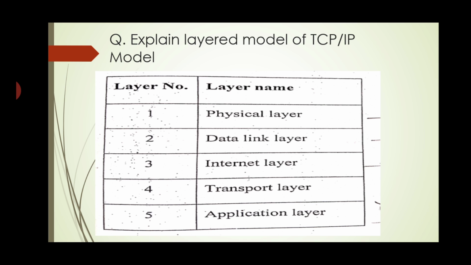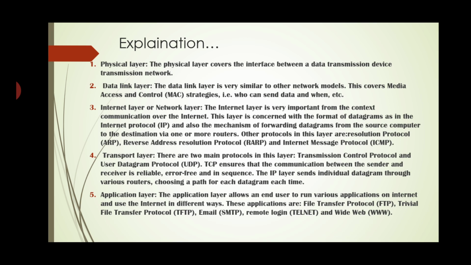Now first we will see the TCP/IP model. In this TCP/IP model, there are a total of 5 layers. So the first layer is the physical layer, second data link layer, third internet layer, fourth transport layer, fifth application layer. Explanation about each layer.